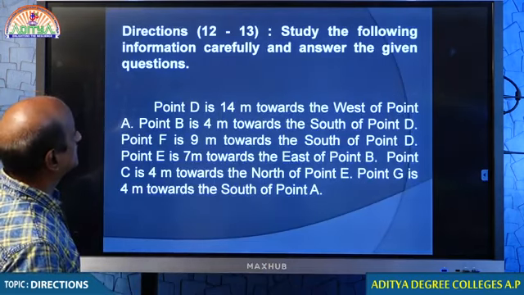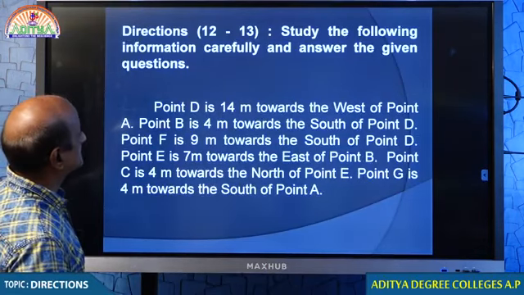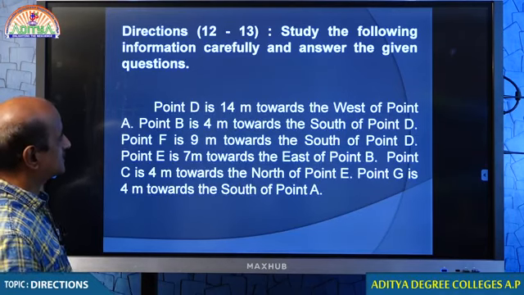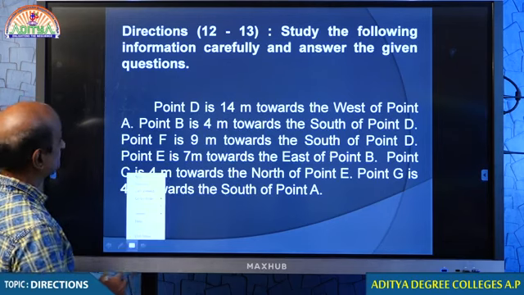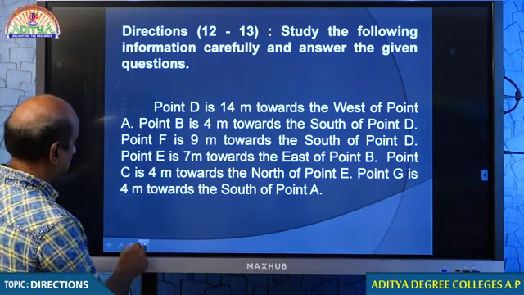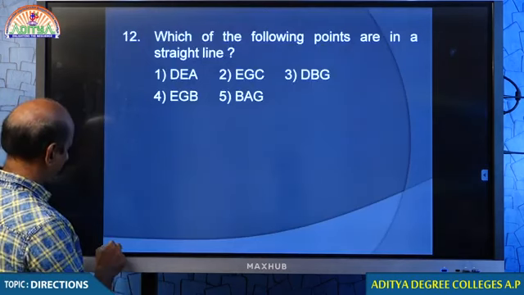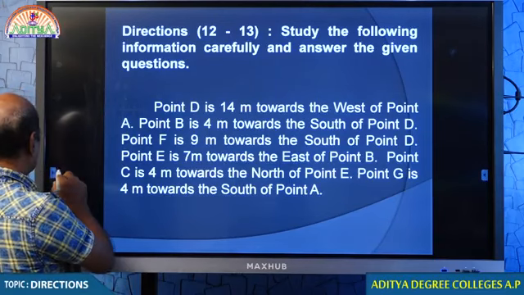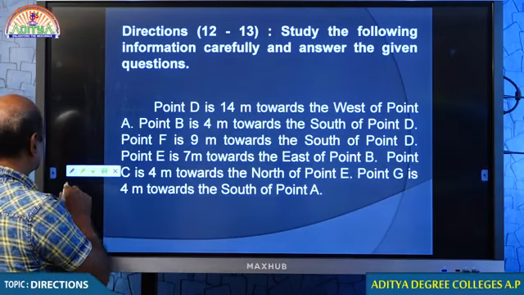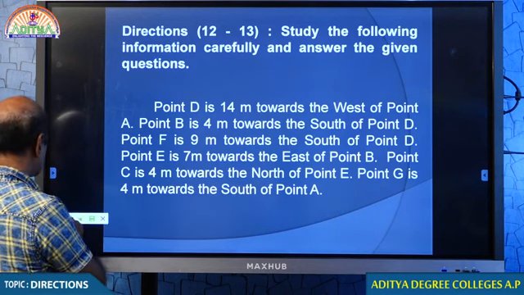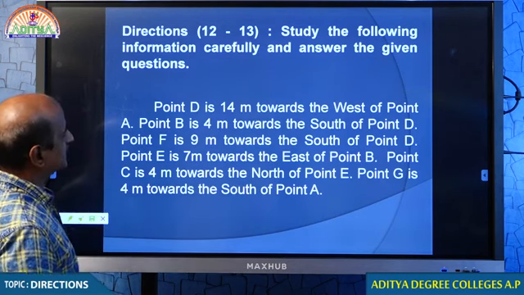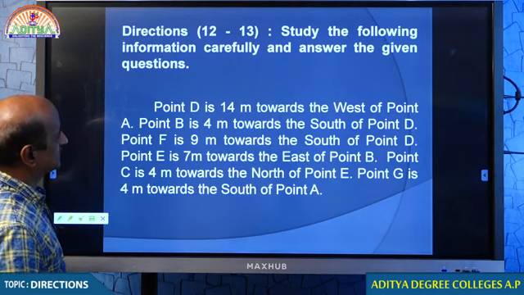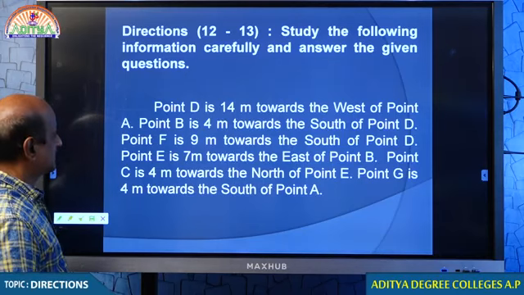Question number 12 to 13. Study the following information carefully and answer the given question. Point D is 14 meters towards the west of the point A. Point B is 4 meters toward the south of point D.